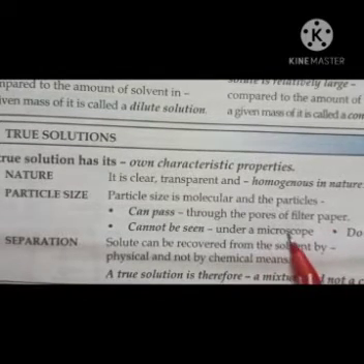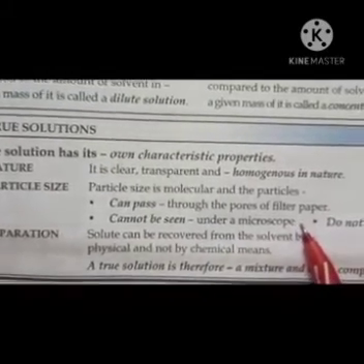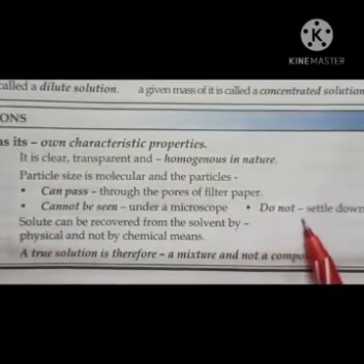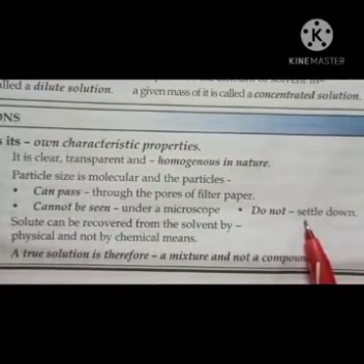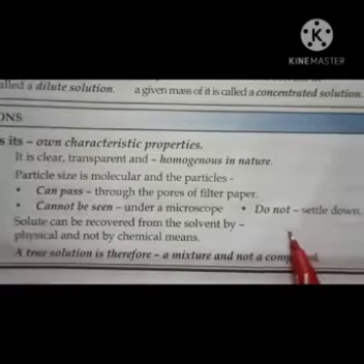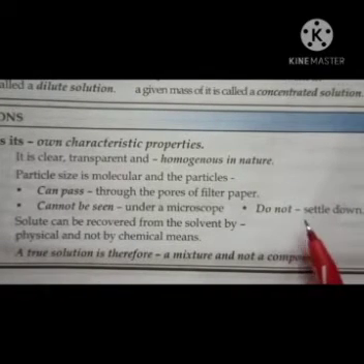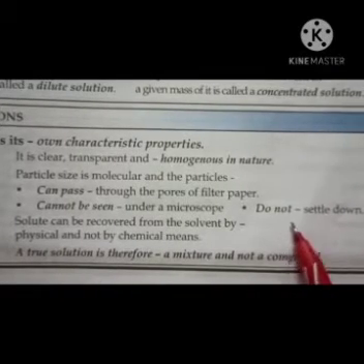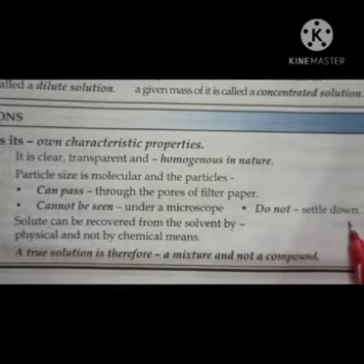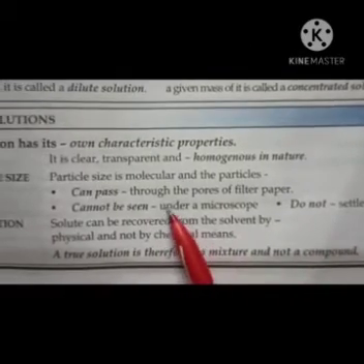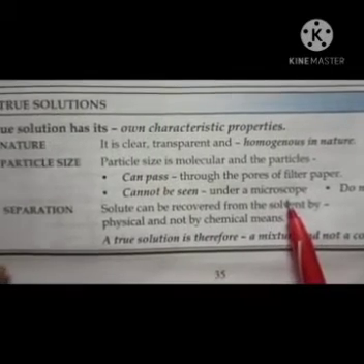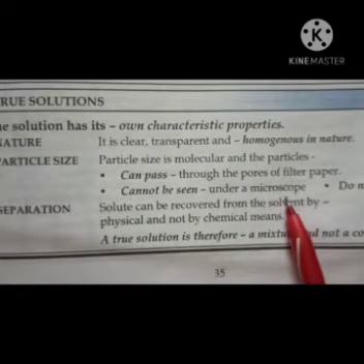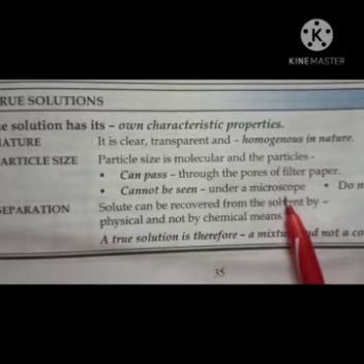And it cannot be seen under a microscope and does not settle down, because all of you know if sand is dissolved in water, the sand settles down at the bottom, but when you dissolve sugar or salt in water, they do not settle down and they cannot be seen under a microscope. After dissolving sugar and salt completely, you cannot see the particles of sugar or salt in the solution.